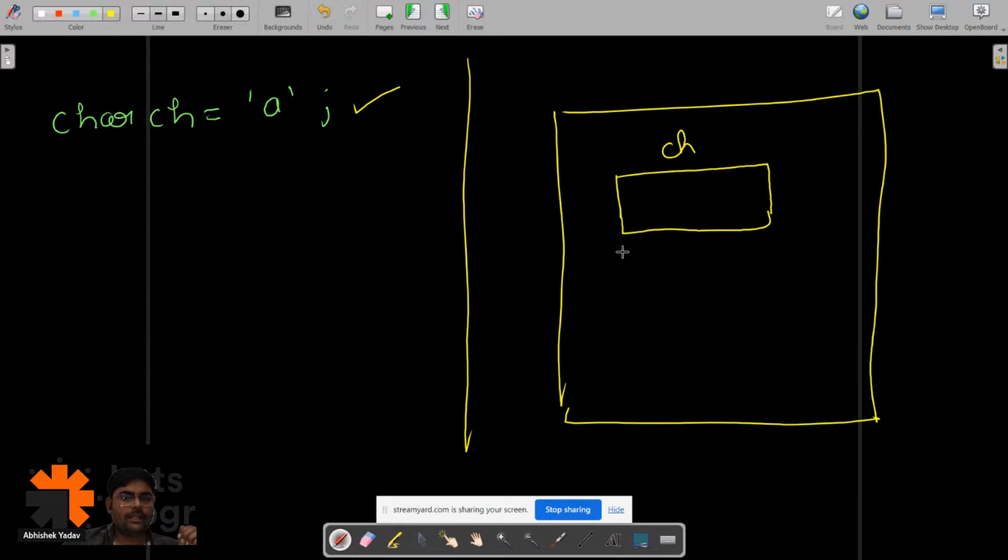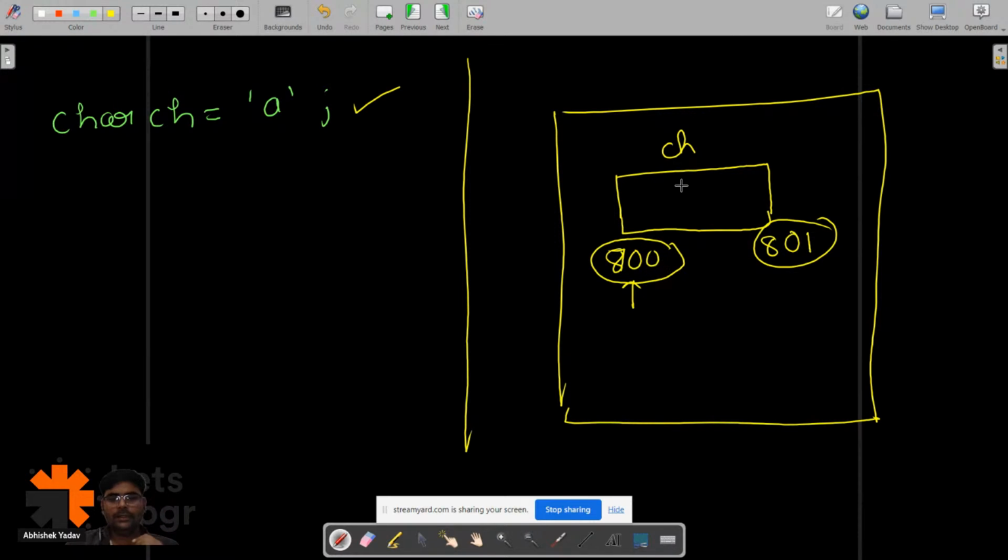And there will be a starting address. Let's assume the starting address is 800 and this will be 801. This address is in hexadecimal format. For our simplicity, we are taking it like this, but behind the scenes, you will see it as hexadecimal.